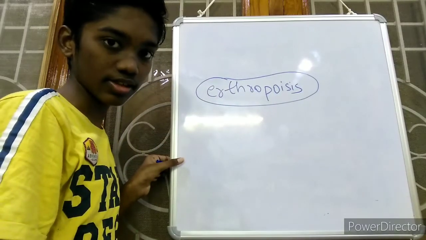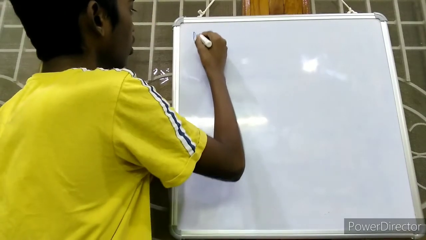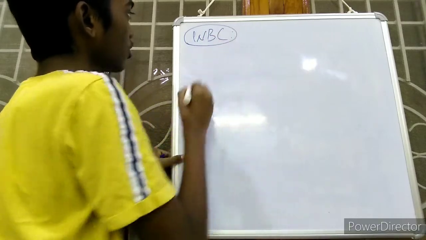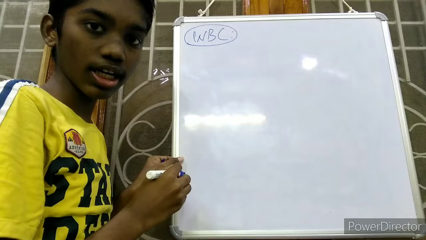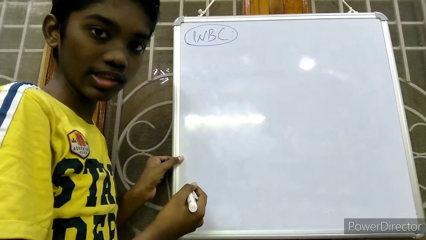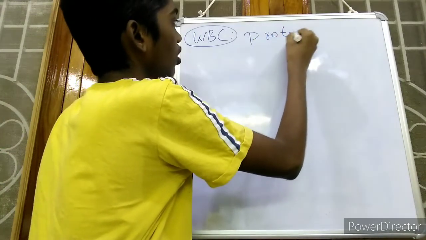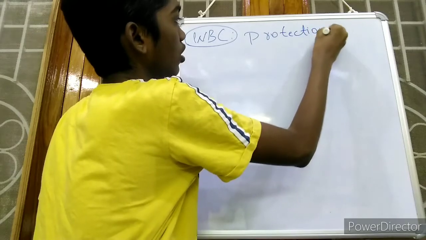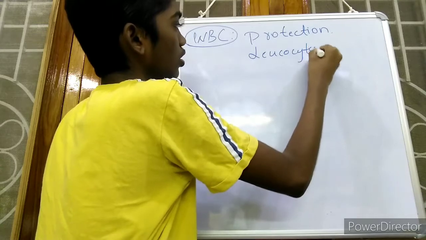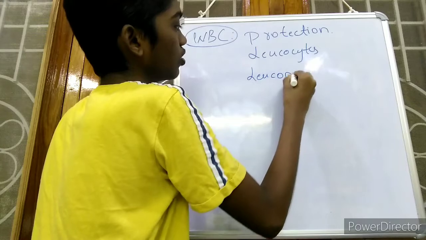Now coming to white blood cells. WBC, nothing but white blood cells. White blood cells are also called as leukocytes, and the production of white blood cells is also called as leukopoiesis, and white blood cells mainly help in protection of our body. They are called as leukocytes, and the production of white blood cells is called as leukopoiesis.